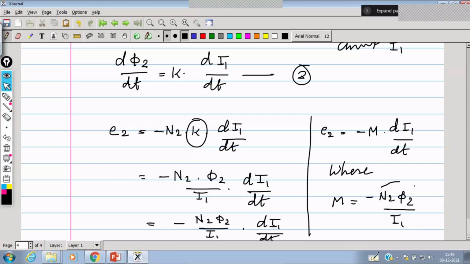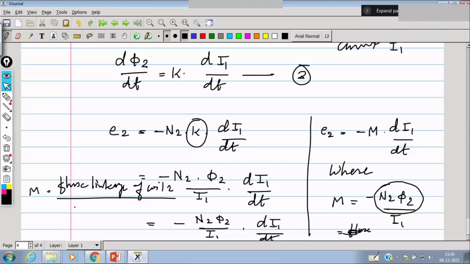So this is flux linkage. Number of turns into the flux is the flux linkage in coil 2, and the amount of current flowing through coil 1. So it is a mutual effect because the amount of current flows in the primary winding and it is the effect of flux linkage of coil 2. So here we can write M is equal to flux linkage of coil 2 upon current in coil 1. Getting my point, all of you?